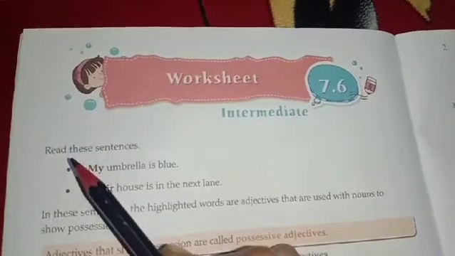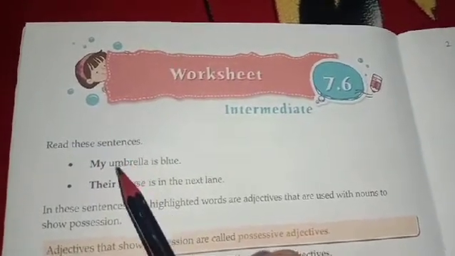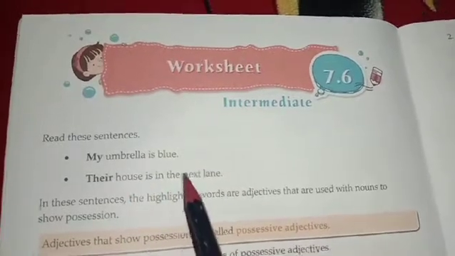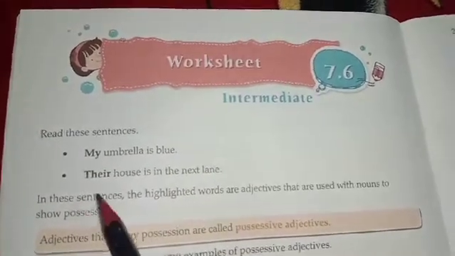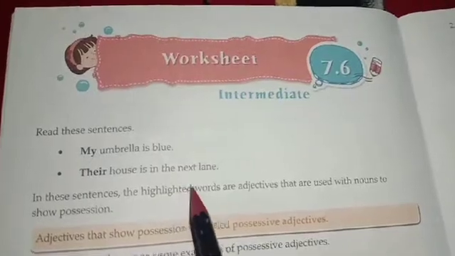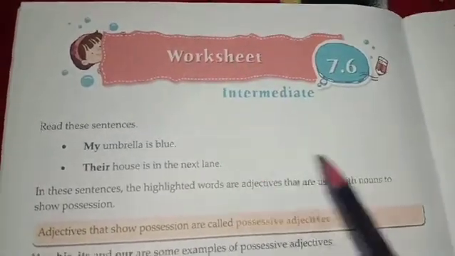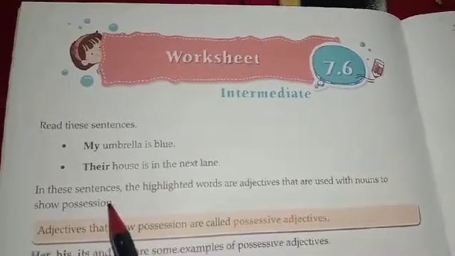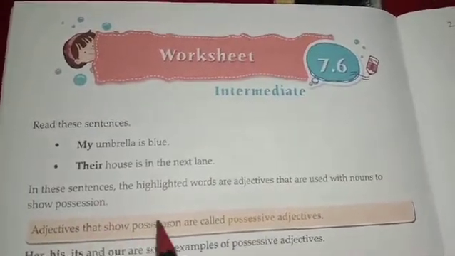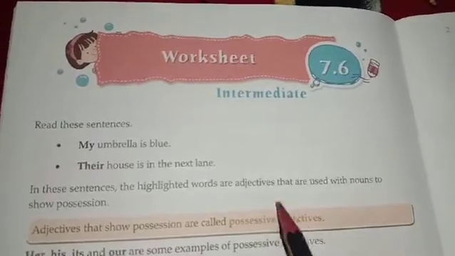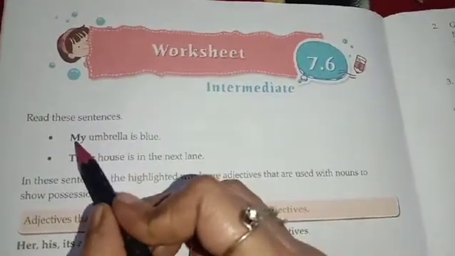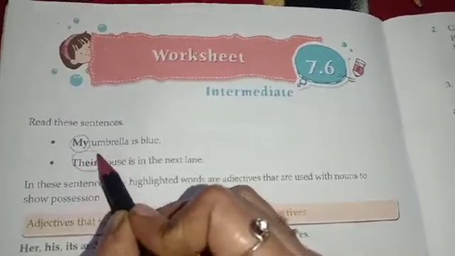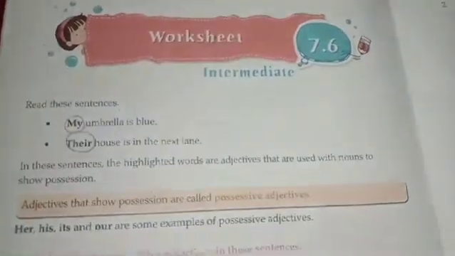Okay, read these sentences. My umbrella is blue. Their house is in the next lane. In these sentences, the highlighted words are adjectives that are used with nouns to show possession. Adjectives that show possession are called possessive adjectives. Now you can see the highlighted word over here is my, and over here the highlighted word is their. So now these words are showing possession.